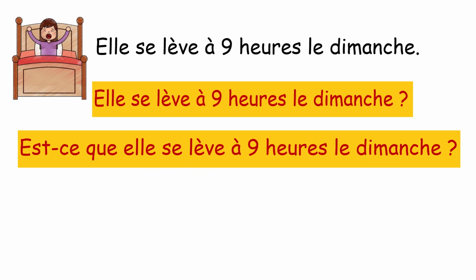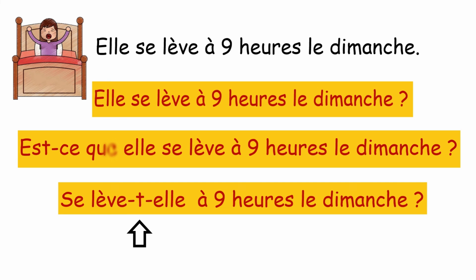Now the next case is of est-ce que. Est-ce que elle se lève à 9h le dimanche? Now comes the last case of inversion. Se lève-t-elle à 9h le dimanche? Now here you need to put T in between lève and elle. Because according to rule, when two vowels clash, you need to add this T in the cases of inversion, especially with ER ending verbs with il and elle.